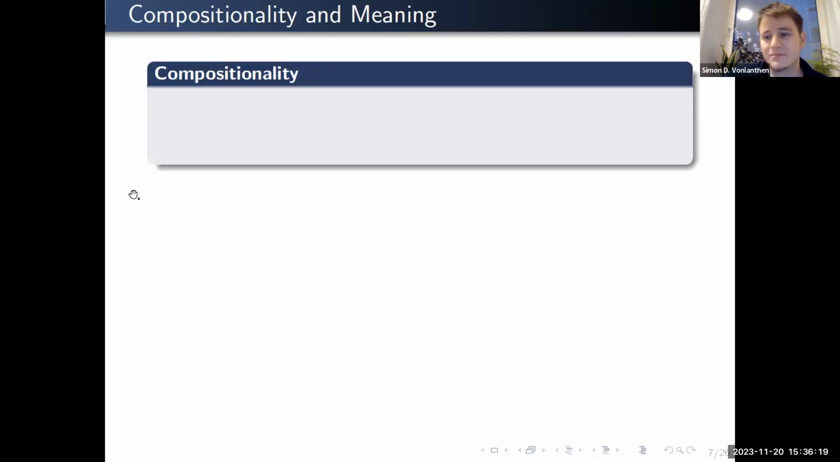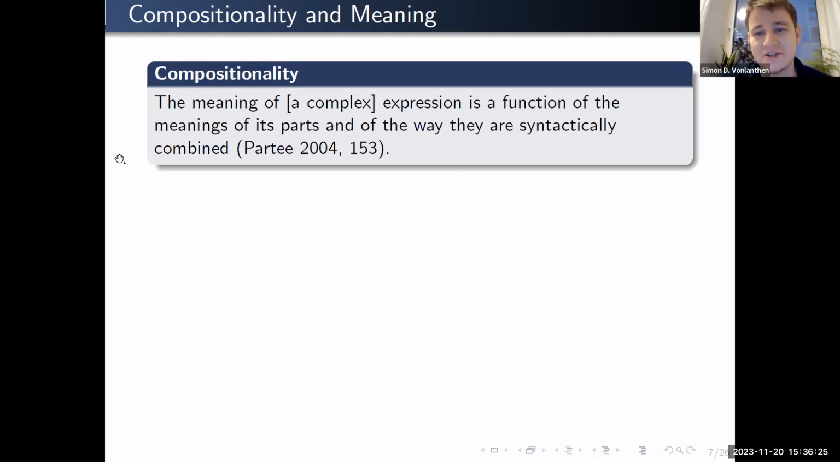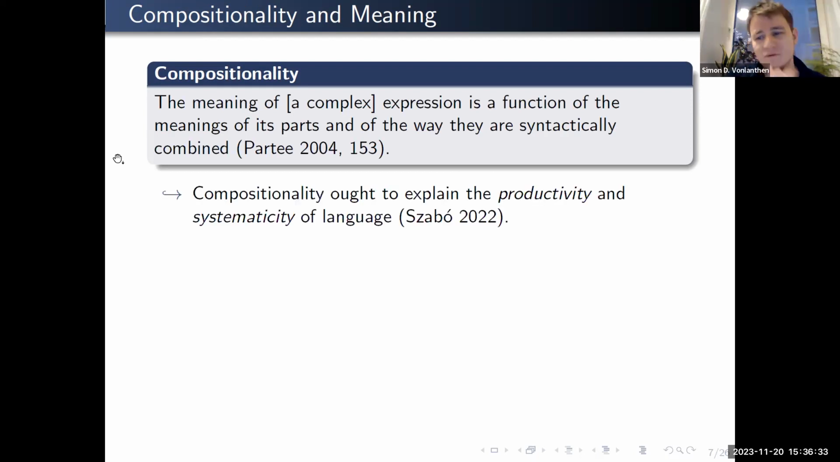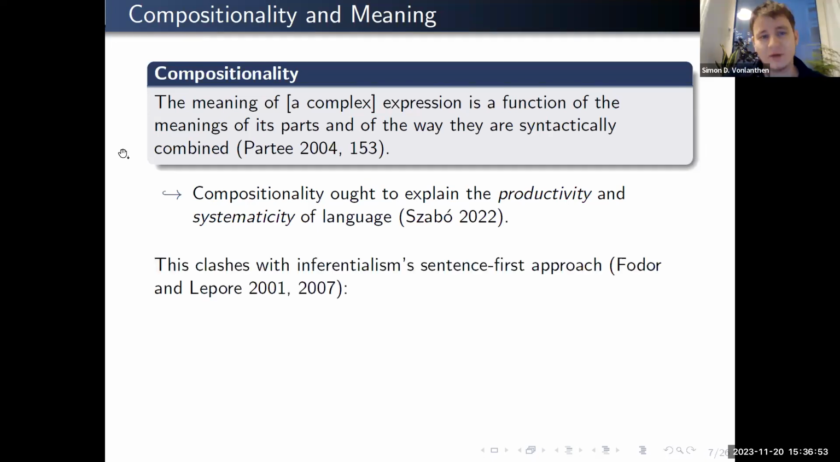Now, compositionality, I'm sure everybody here is well acquainted with this. The meaning of a complex expression is a function of the meanings of its parts and the way they're combined, specifically syntactically. And of course, this is supposed to explain the productivity and systematicity of language. It might even be the only, not just the best, but probably the only explanation for this. And I don't think it can be overstated how important this is as a research paradigm in contemporary semantics. But now the problem with compositionality is that it clashes with this sentence-first approach that inferentialists tend to use.